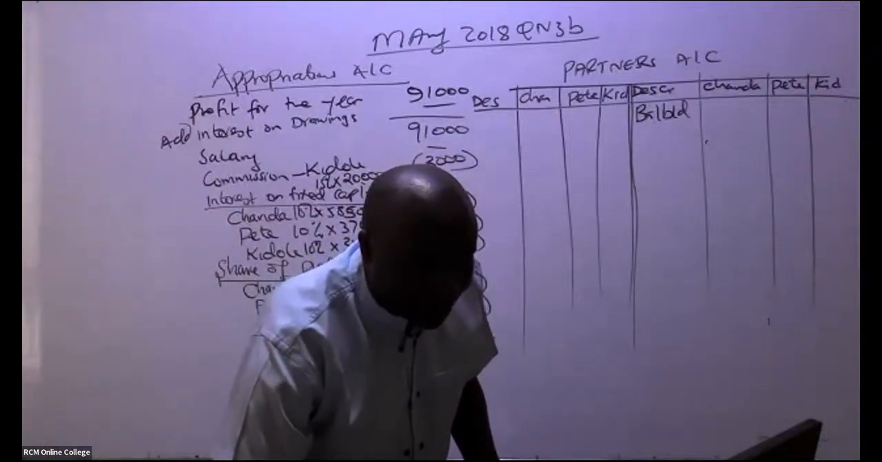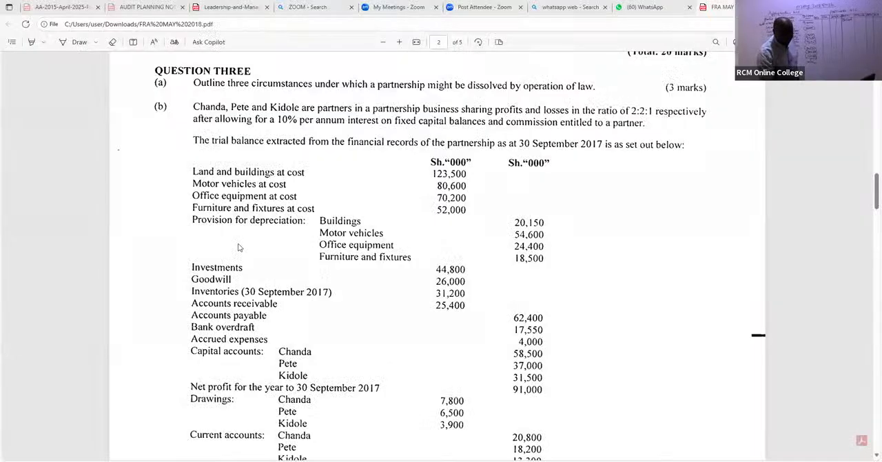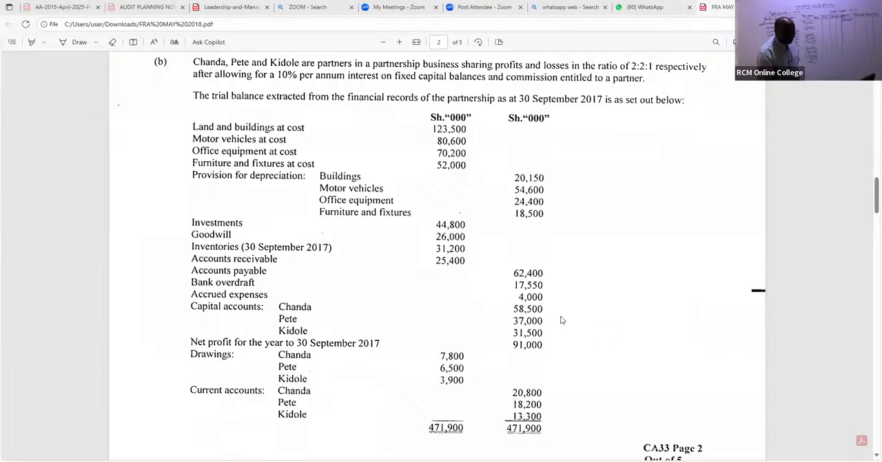Their capital accounts, are you able to see their capital accounts? If you are keen enough you'll be able to see the capital accounts that are here. We bring forward this. You can see Chanda is getting 58,500 here on the credit side. Pete is getting 37,000. Kidole is getting, ladies and gentlemen, here 31,500.